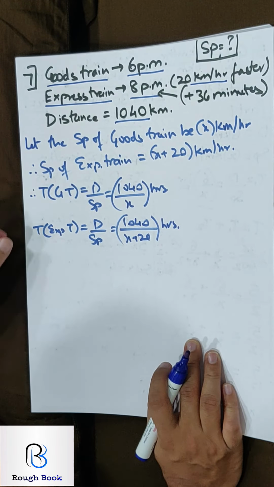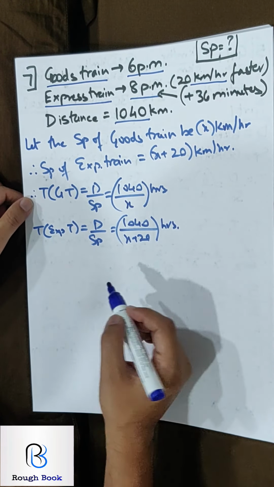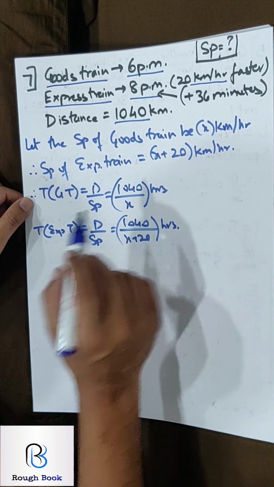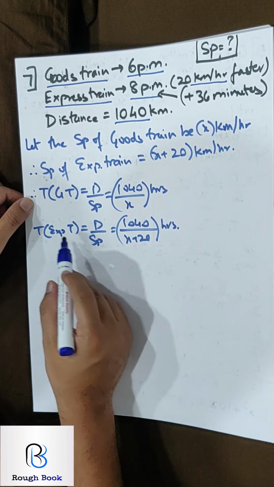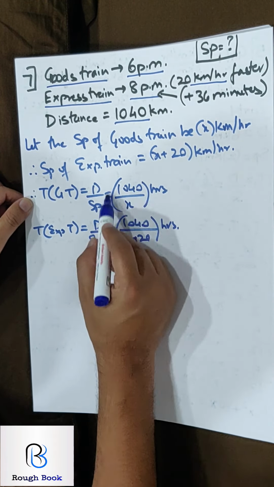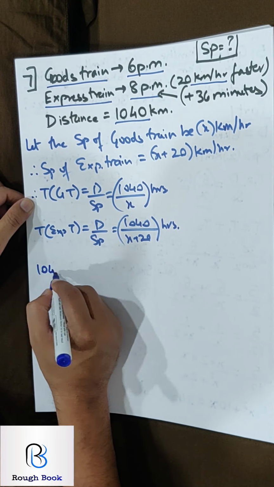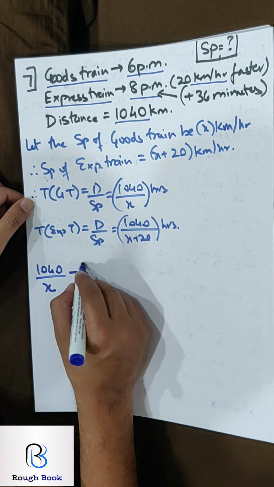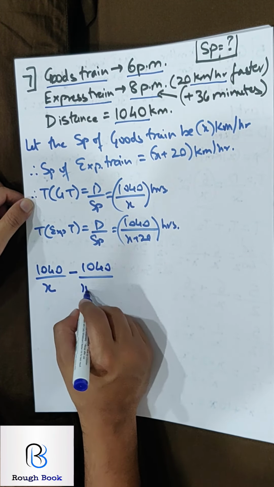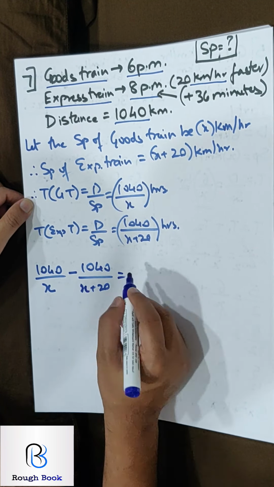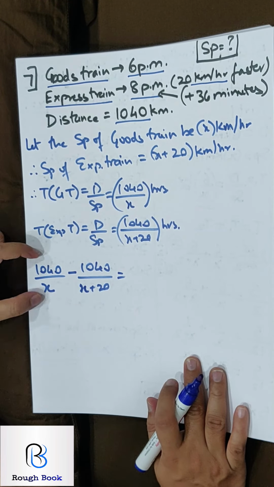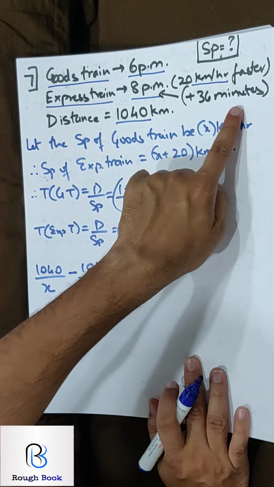Amazing. But now the catch is, which one is taking more time? Obviously goods train. So more will come first. Express train is faster, so this is taking more time. So that means 1040 upon x minus 1040 upon x plus 20. How much should be the difference in the time? So they said 36 minutes faster.